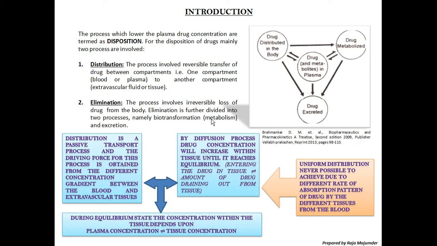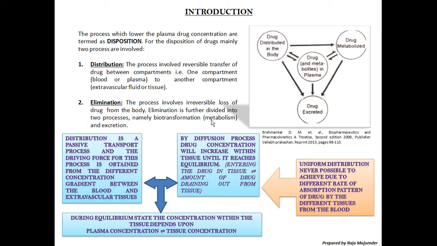But in case of distribution, this is reversible. The drug is changing its position from one compartment to another, again comes into another compartment, or reversibly returns back to the compartment. So that's why it's a reversible transfer, not irreversible. But in case of elimination, when it reaches the glomerular filtration, through urination the drug permanently goes out from the body. That's why it is called irreversible loss.